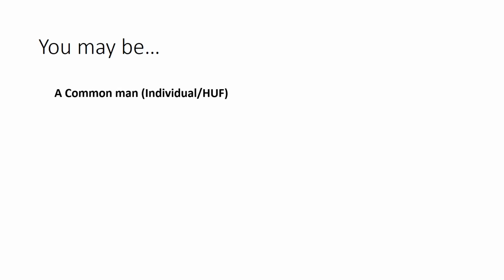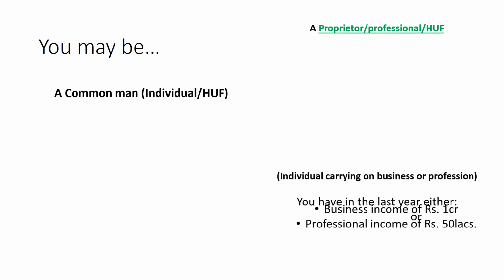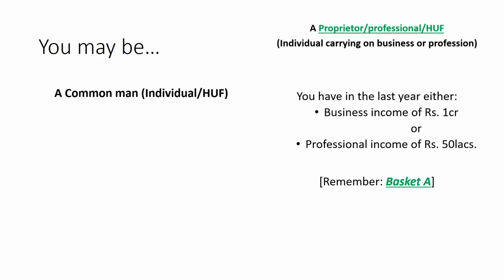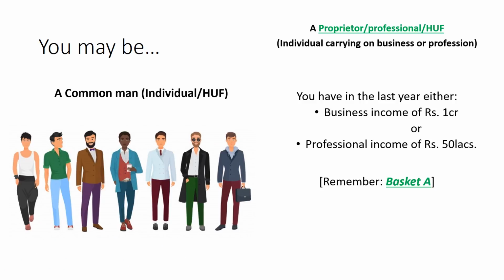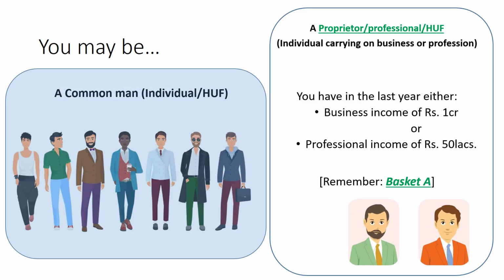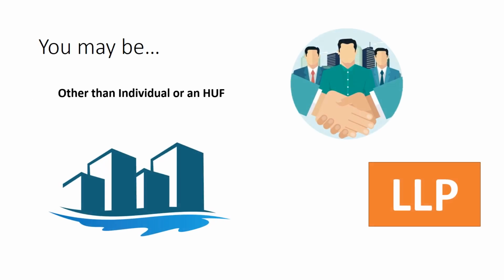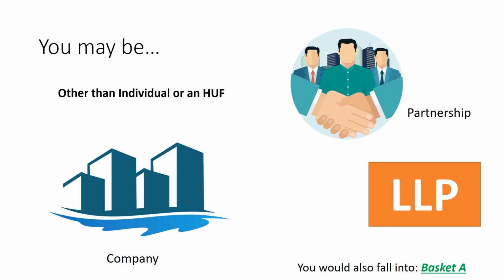But now imagine if you were Mr. Mukul. You may either be a professional or a businessman or a common man. If you either earned business income of 1 crore last year or you had professional receipts of rupees 50 lakhs last year, you would fall into a certain basket of people. Or you may not be an individual like Mr. Mukul, but a business entity such as a company or a partnership firm. Then also you fall into the same basket.